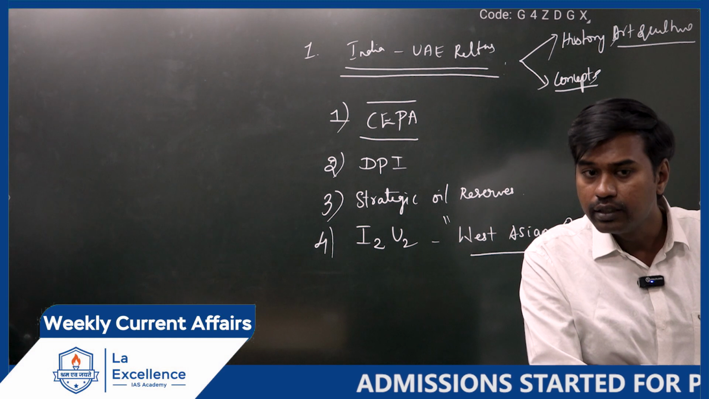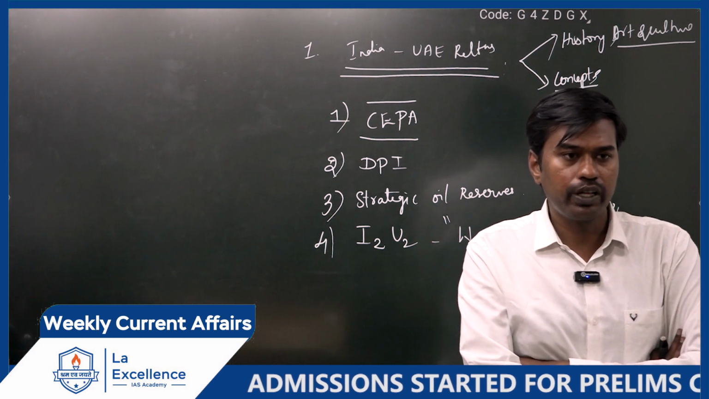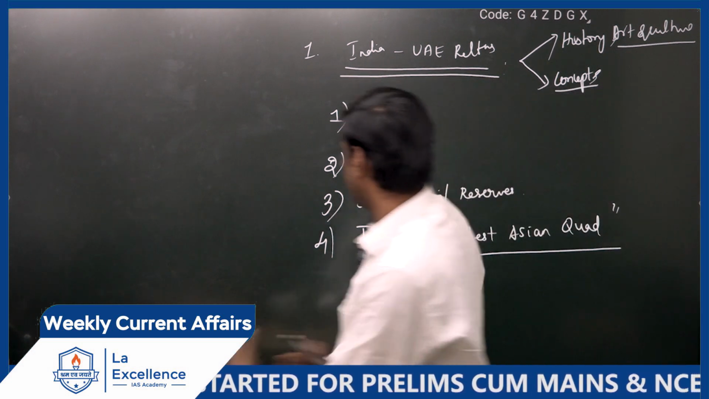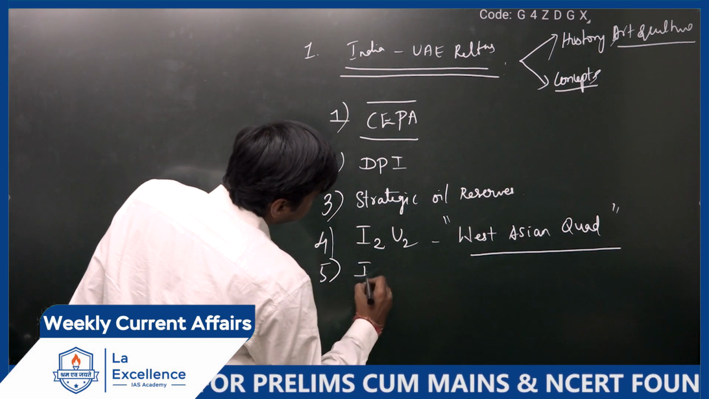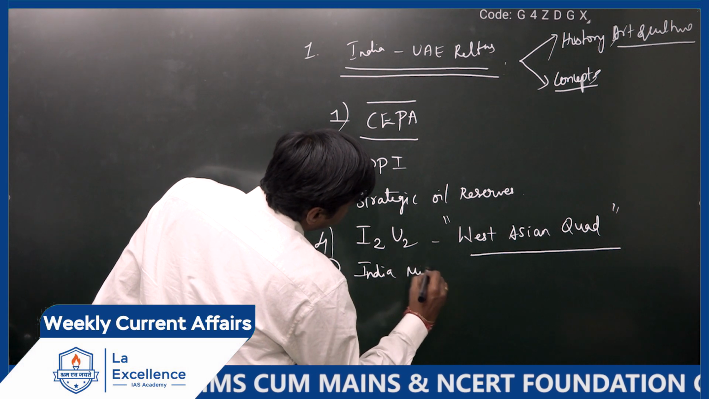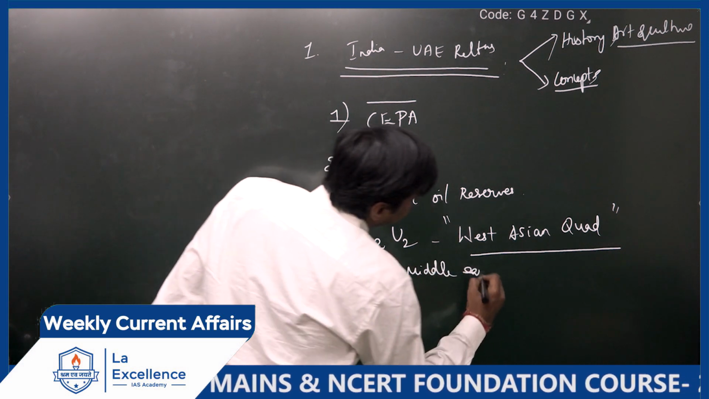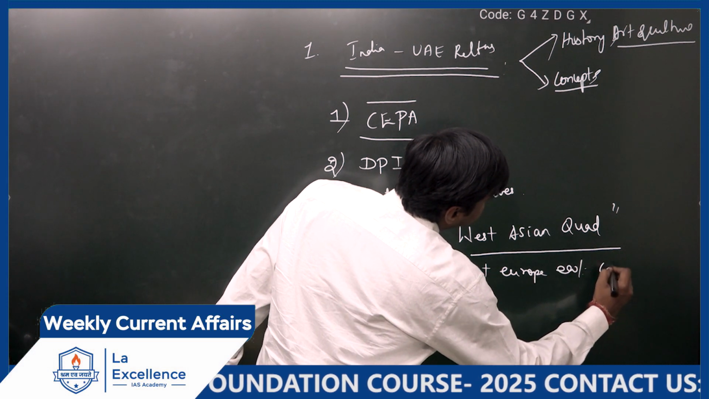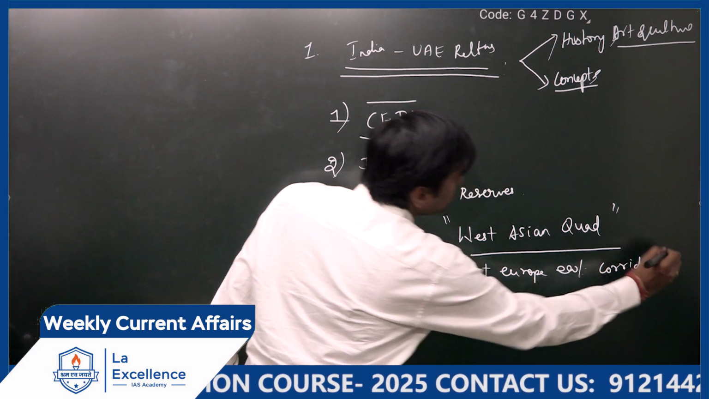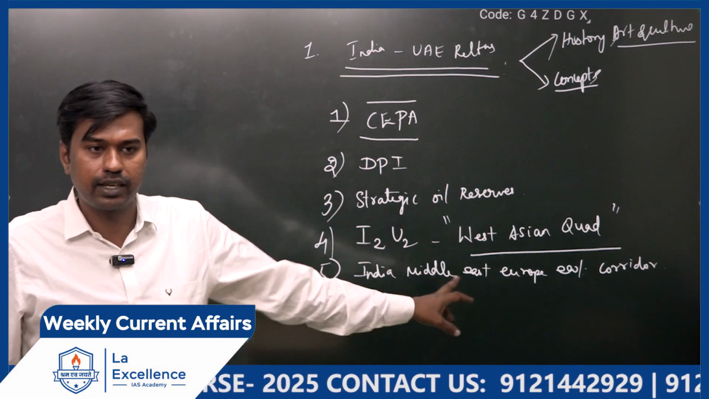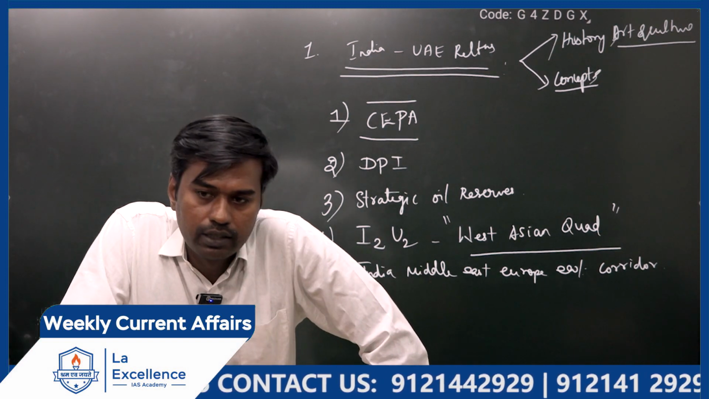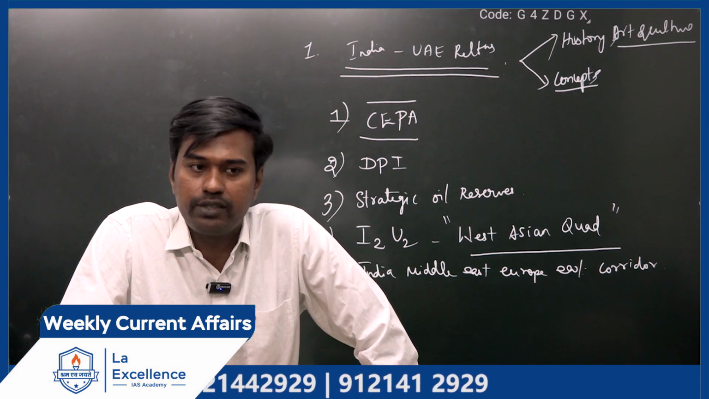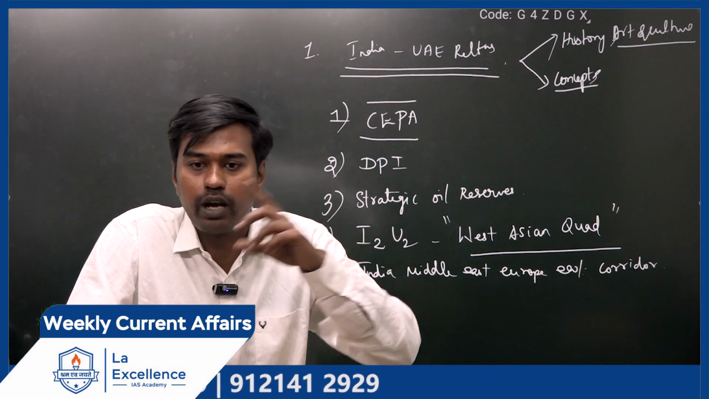IMEC we have covered very well. With respect to the UAE, India is also involved in the construction of which one? The India-Middle East-Europe Economic Corridor. This we know very well already. Why is India implementing this? Because it is considered to be an alternative to which one?